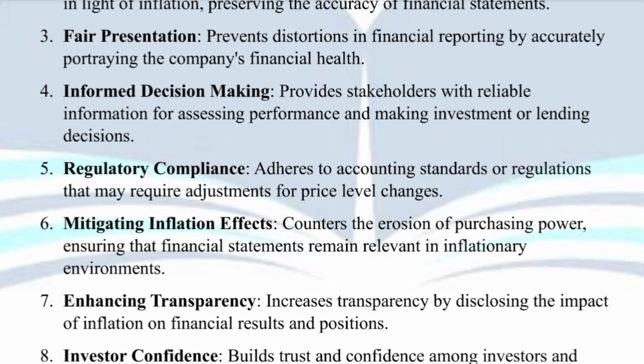It automatically provides the stakeholders with a clear understanding about the company's financial standing to make informed decisions. So inflation accounting also enhances the transparency in your financial statement and gets better results for the stakeholders.